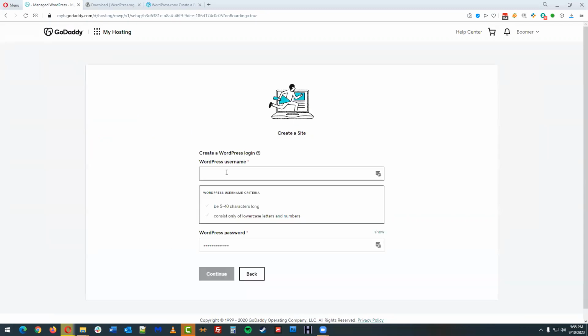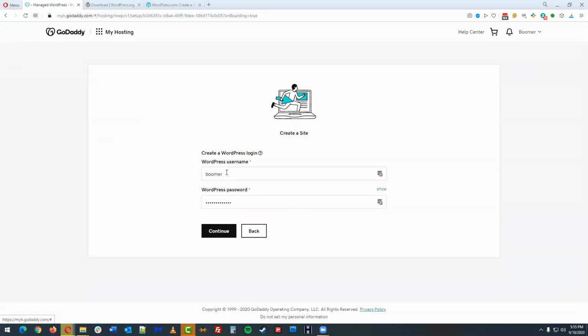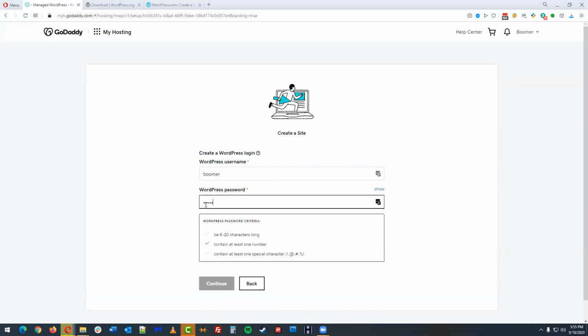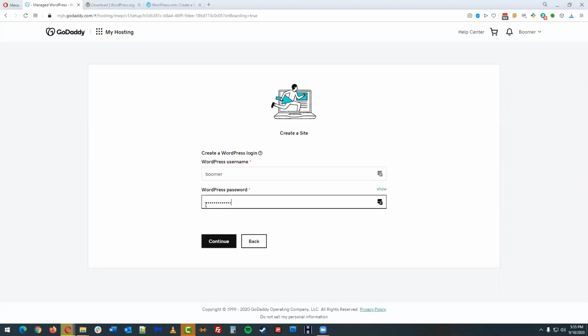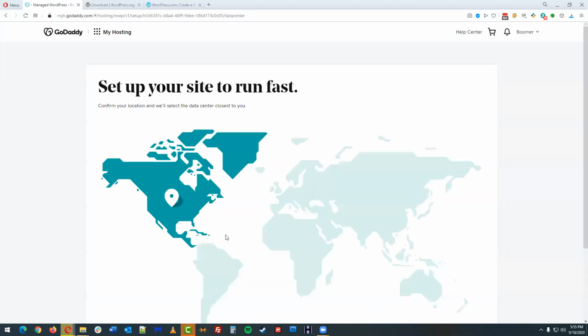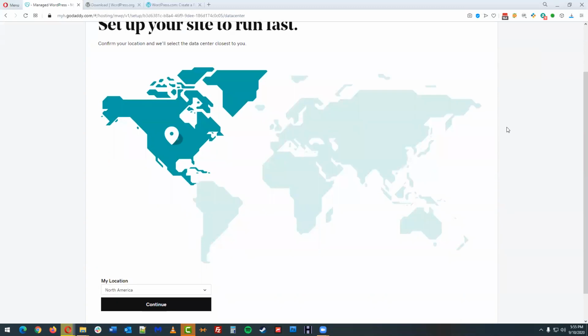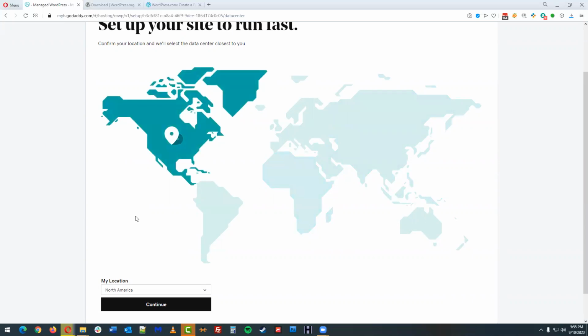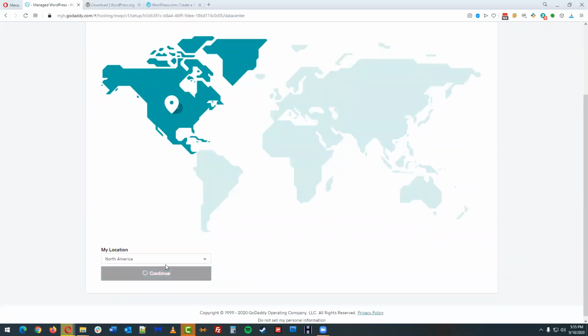Just a couple quick questions. It says, what's your username and password? And this is going to be our WordPress username and password. Make sure you write down what this password is. All right, next question is about which server the website's actually going to get installed on. So we're going to do North America, assuming you're there. We'll click continue.